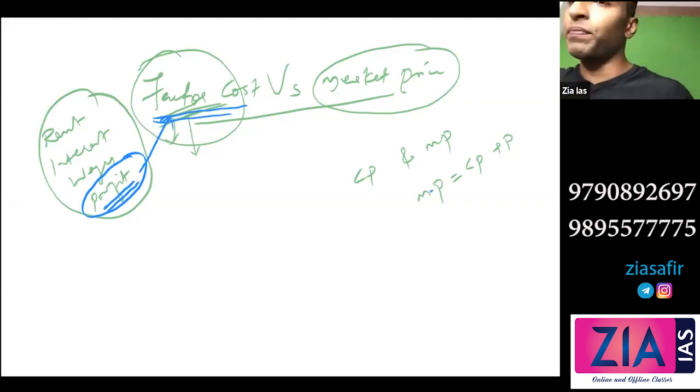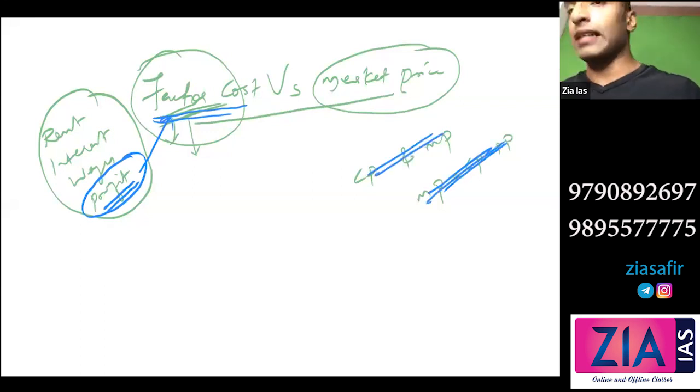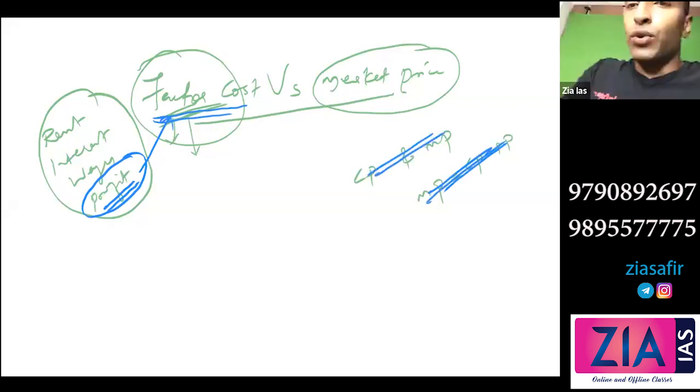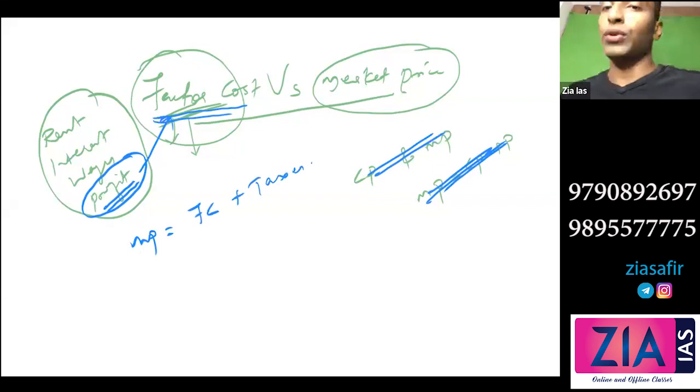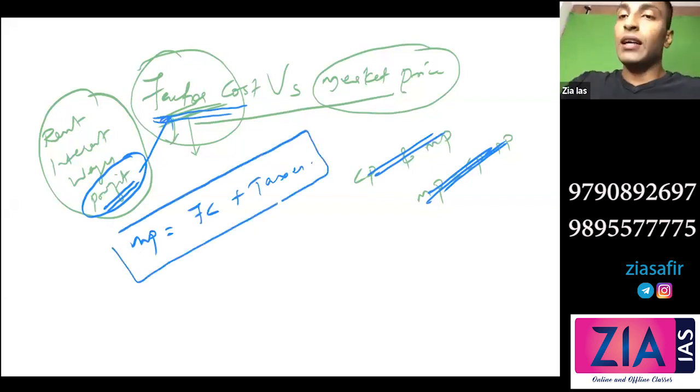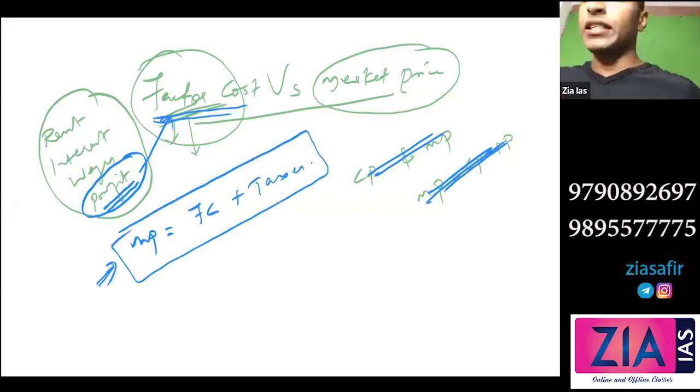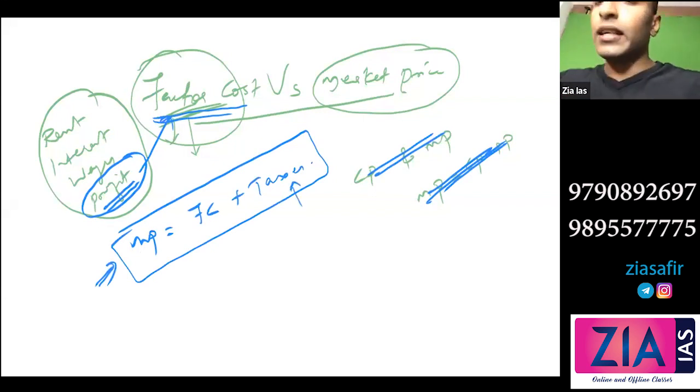So the question is not about profit. Then the question is about the taxes. Okay. So basically market price equal to factor cost plus taxes. So this is what you need to know. Now, don't make it in box here. Some more addition we need to make here. So see, this is taxes. So that is what market price.